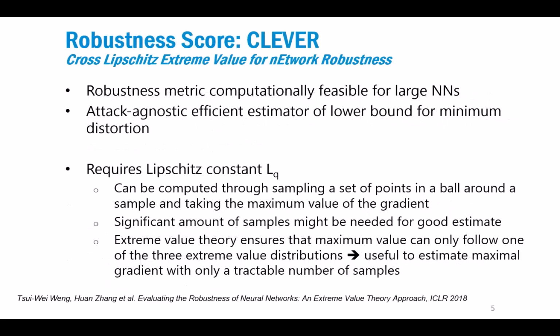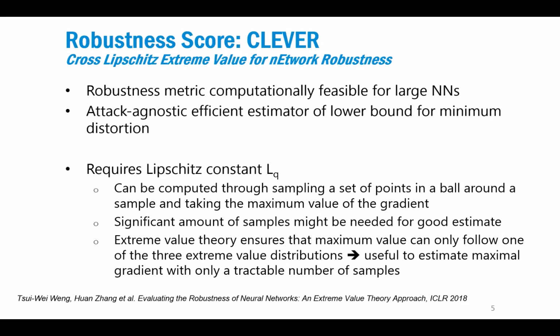The robustness score we specifically used is the so-called CLEVER score, which is basically a score that is model agnostic. So it's not specific for one model type, but it should work across different types of models. And it's also a metric that is feasible to compute for large neural networks, even though feasible still means that some of the scores can take a really long time to compute, but it's more feasible than other ones.